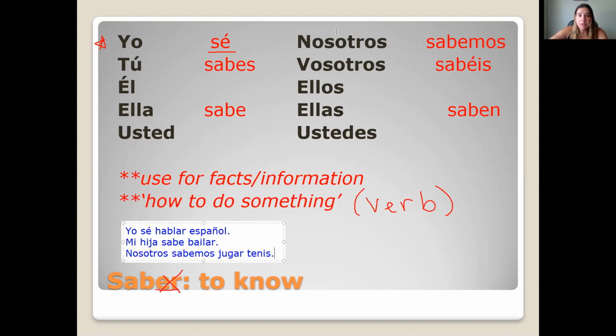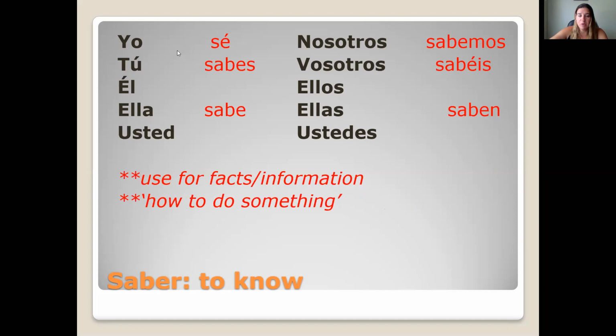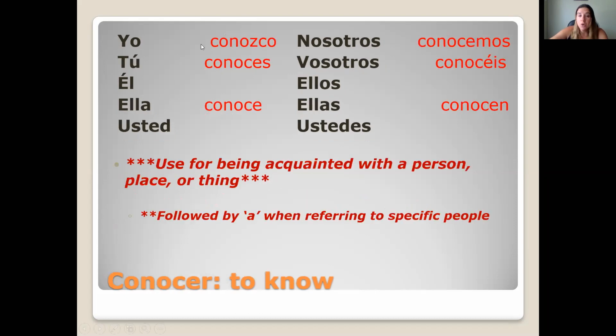The other verb that also means to know is the verb conocer. Conocer, like saber, is also irregular in the yo form only. It's also an ER verb. The yo form is conozco. It takes that Z before the C. And then it is regular in all the other forms. So tú conoces, él, ella, usted conoce, nosotros conocemos, vosotros conocéis, ellos, ellas, ustedes conocen.